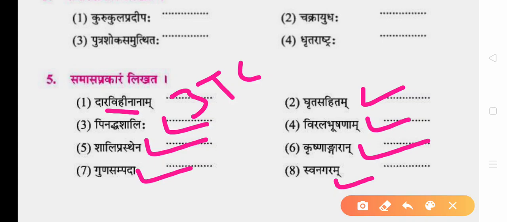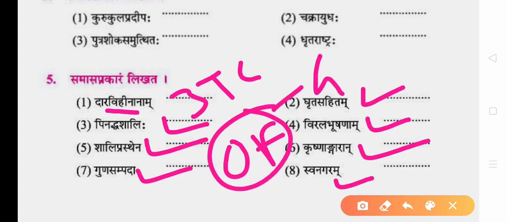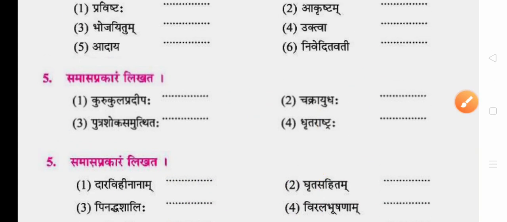Swanagaram, city of one's own, city of came. So when "of" came in meaning, it is genitive Tatpurusha, or you can say Shashthi Tatpurusha, genitive case, so genitive Tatpurusha compound. Okay. So now we'll take up another page.